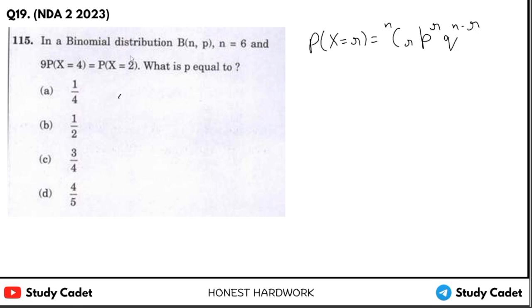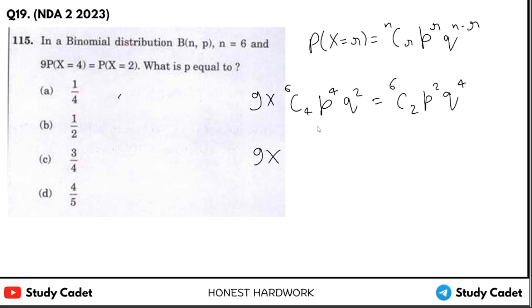So simply put this, P(X=4): n is 6, so we will write 6C4 p^4 q^(6-4), that is 2, and on this side X equal to 2 means 6C2 p^2 q^(6-2), that is 4. So we can see that 9 into 6C4 and 6C2 both will be equal because 4 plus 2 equal to 6, so it will get cancelled out.